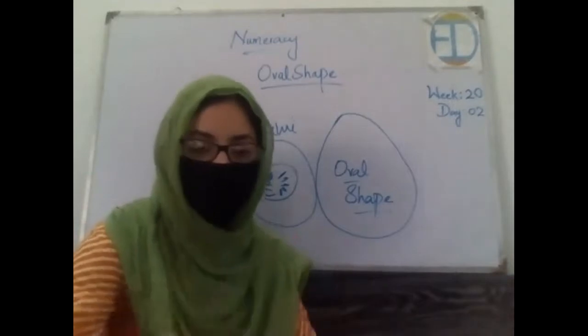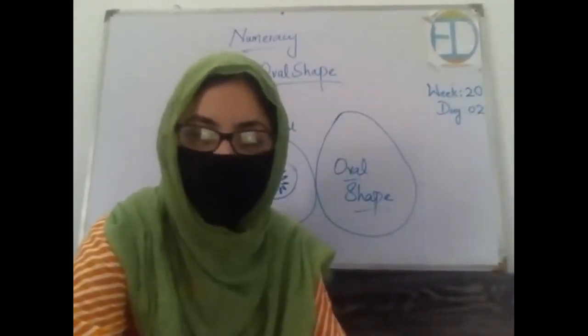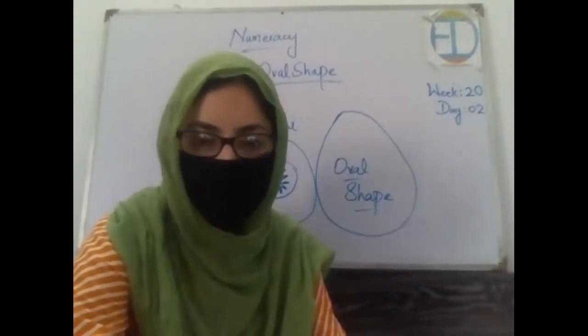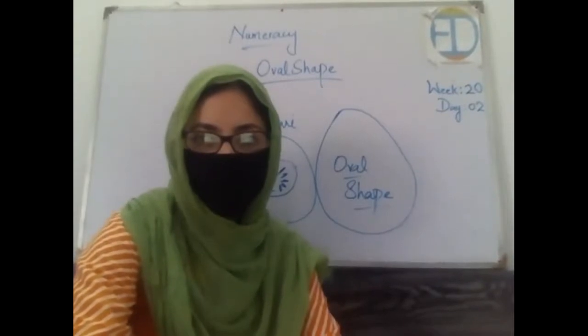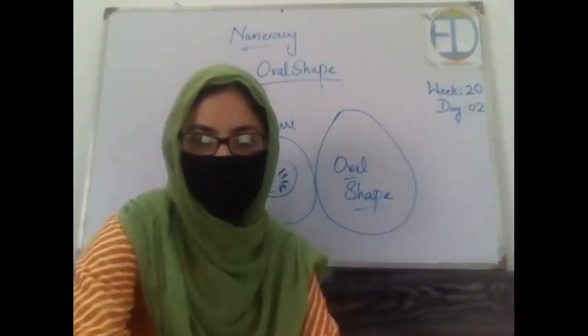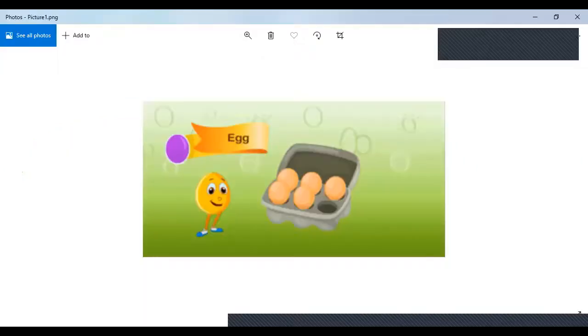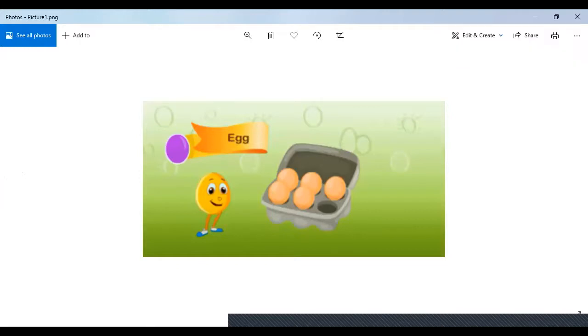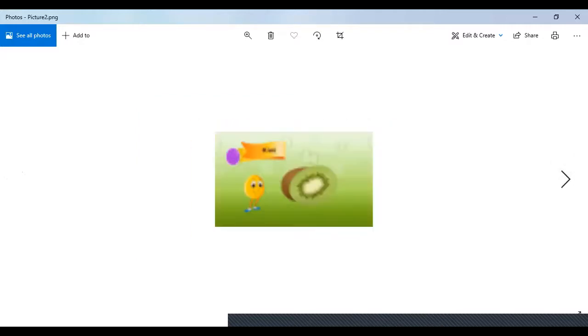Got it? Okay. So now I'm sharing the screen with you. There are some examples of this shape that we will be discussing together. Okay. So show me a thumbs up if my screen is visible to you. Is it visible? Okay, great. So this is the first example that we have already discussed, that the egg is of oval shape, right? Okay. Let's look at the next example.